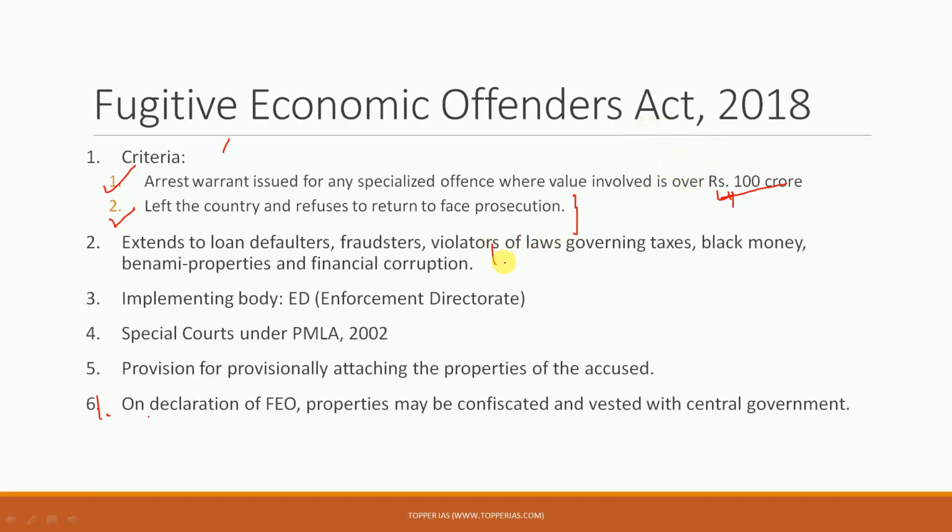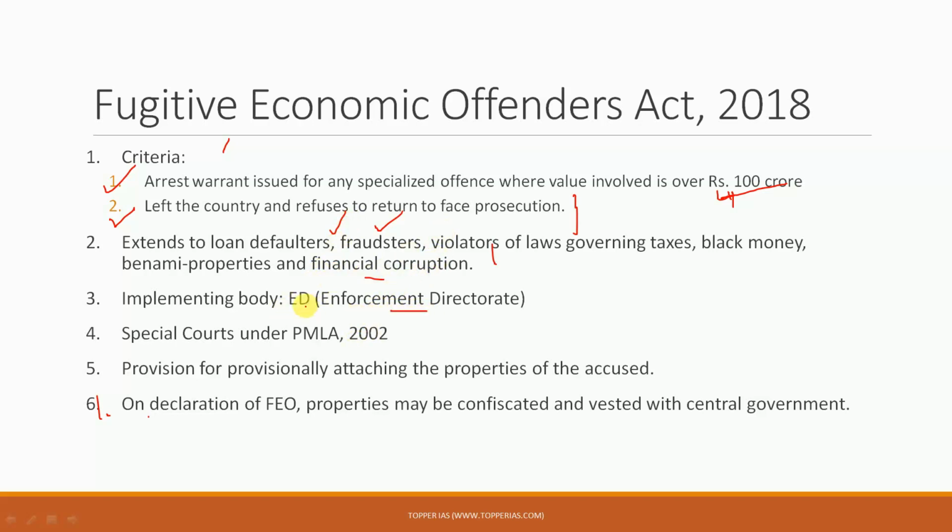Next, what is important is that this extends to loan defaulters, to fraudsters, to violators of laws governing taxes, to people who are involved in black money, Benami properties, and also financial corruption. So these are the areas where a person can be declared a fugitive economic offender. Next, you should know about the implementing body. This is the Enforcement Directorate. So this is the important aspect that you need to remember here.